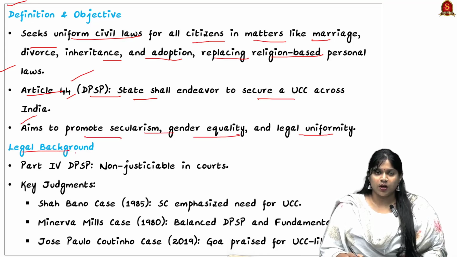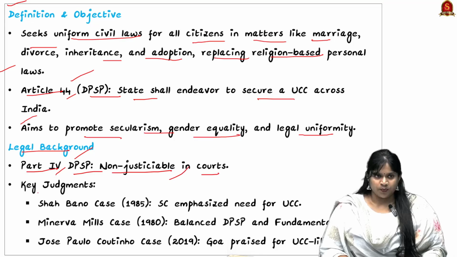And looking into the legal background, they are in Part 4 of the DPSP, where they are non-justiciable in courts. And these are the key judgments which supported the UCC. So the Minerva Mills case, they balanced the DPSP and the fundamental rights.